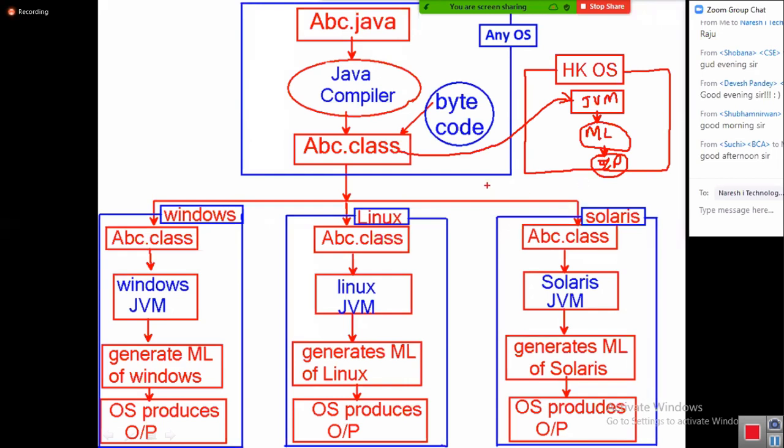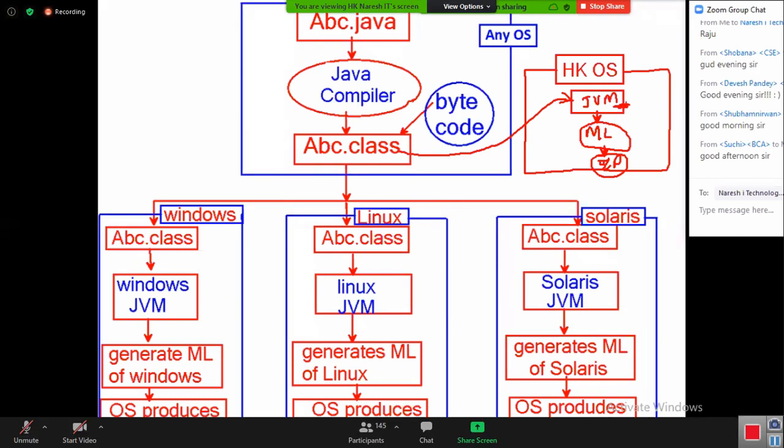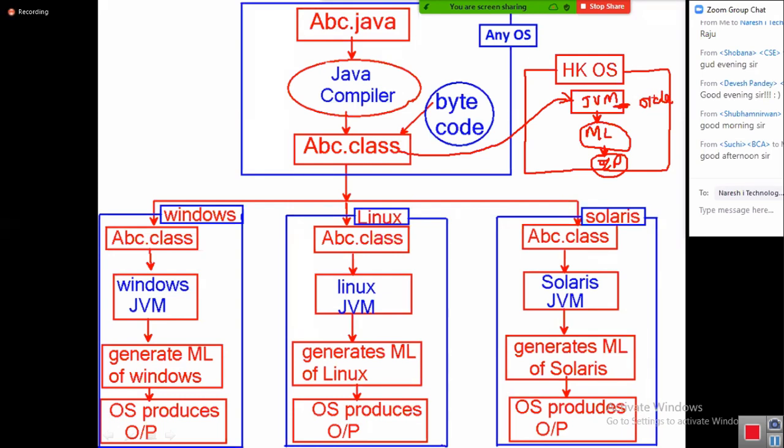Right? So now tell me, can the compiled Java program code execute in all operating systems? Depends. What is depends? If you have JVM for the particular operating system, then it will execute. If not there, it will not execute. That's all. So now who will develop this JVM? This JVM is developed by Oracle Corporation. Now Java is under Oracle Corporation. This Oracle Corporation should develop JVM for my operating system.